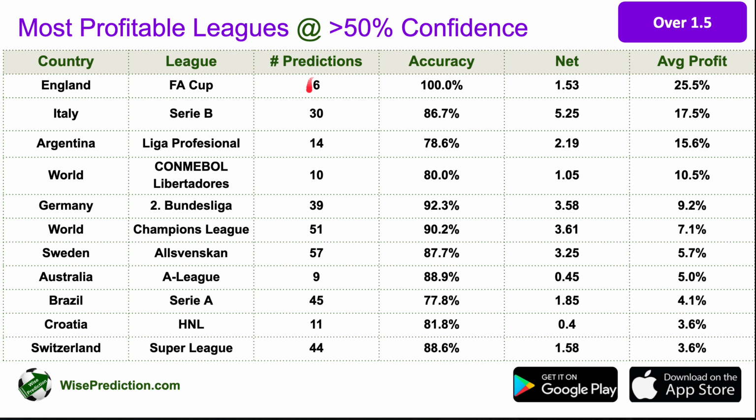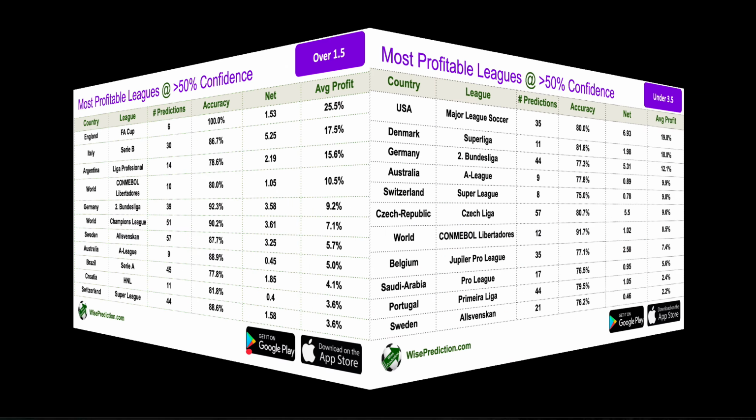With other words, we are investing $6 in it, or risking $6 here, and we are getting back 6 plus 1.53, $7.53 for the sake of example. And the other leagues that have returned good results so far, based on the games that we've looked at, are Serie B from Italy, Liga Professional from Argentina, Libertadores from South America, the second Bundesliga from Germany, Champions League, Allsvenskan, A-League, Serie A, HNL, and Super League from Switzerland. What about under 3.5?